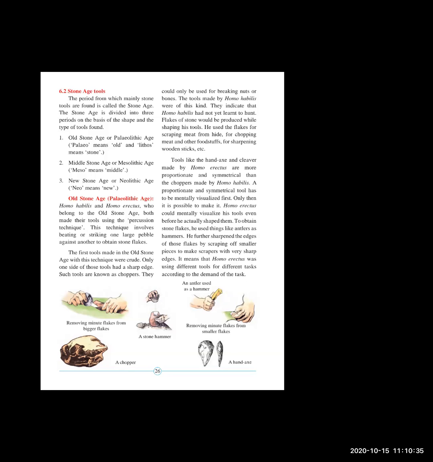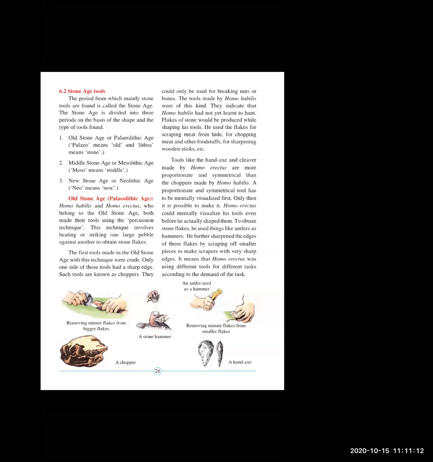Okay, thank you, Ria. Old Stone Age, Paleolithic Age. Homo habilis and Homo erectus, who belong to the Old Stone Age, both made their tools using the percussion technique. This technique involves beating or striking one large pebble against another to obtain stone flakes.